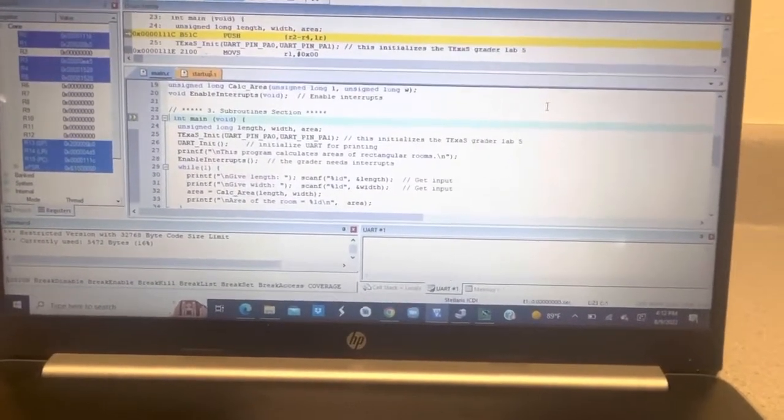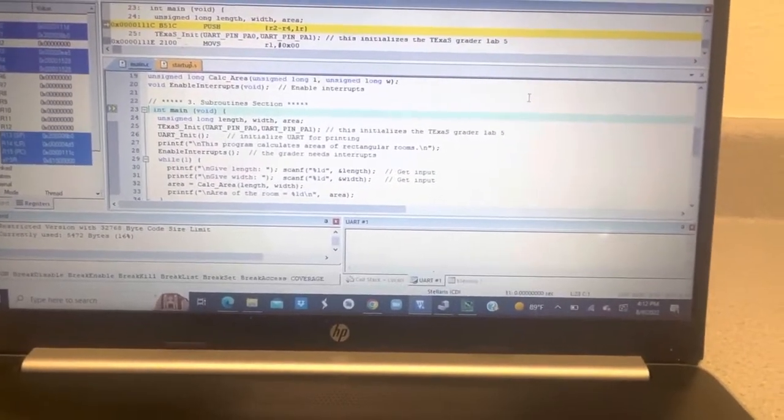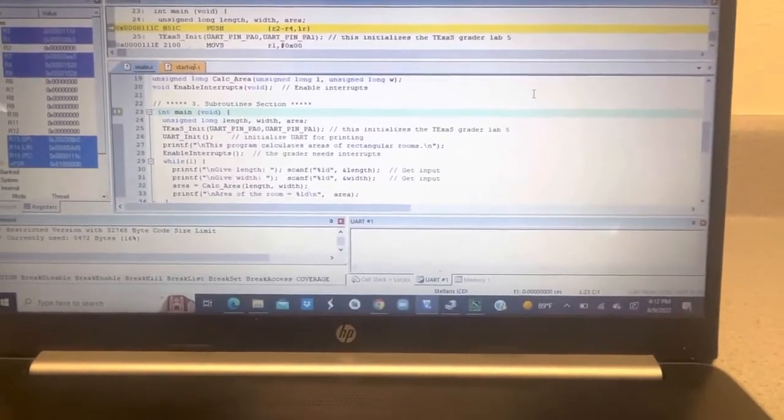This is Pratham Saldhi from CPE 187, and we are performing lab 5, the breadboard part.